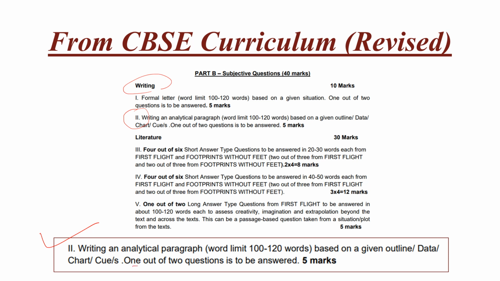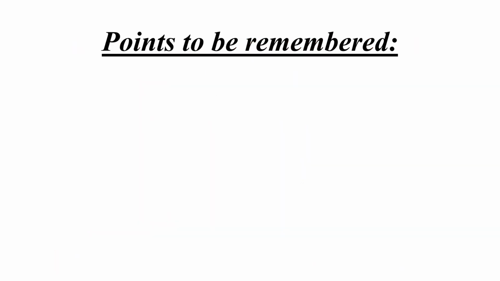Two questions will be given, you have to write any one, and the question will be of 5 marks. What will be the marking scheme in this 5 marks, I will explain at the end, so stay tuned till then.